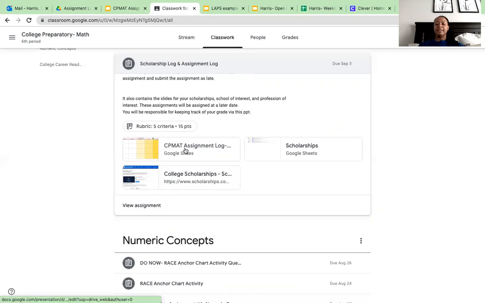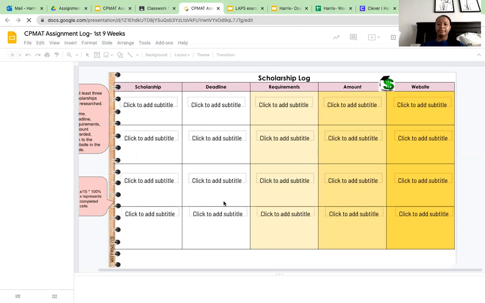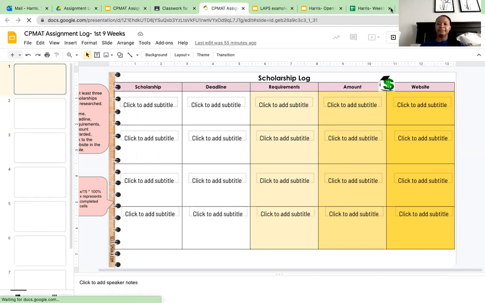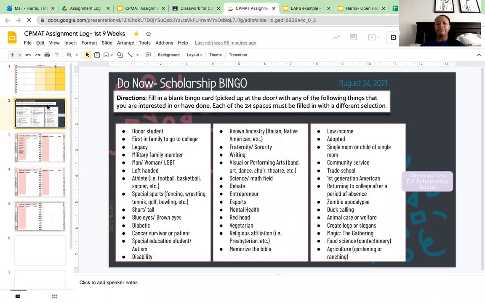At the bottom, it has a CPMAT assignment log. You're gonna click on that, and it's going to take you to this PowerPoint. This PowerPoint you'll use for the entirety of the 9 weeks. The first page that comes up is the scholarship log. My computer is slow, so wait for it to catch up. The second page that comes up is the bell ringer that we had for two of our days.